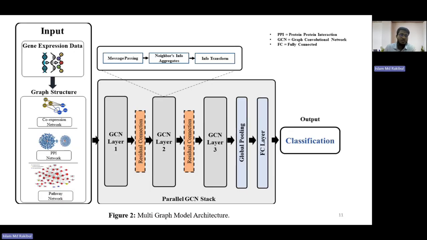First, we input our gene expression data that consists of our 5 datasets. Using that gene expression data, we construct 3 different networks to explain how the relations occur between the genes. There will be 3 different graph convolutional networks.